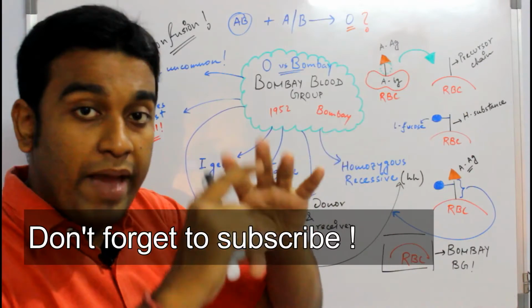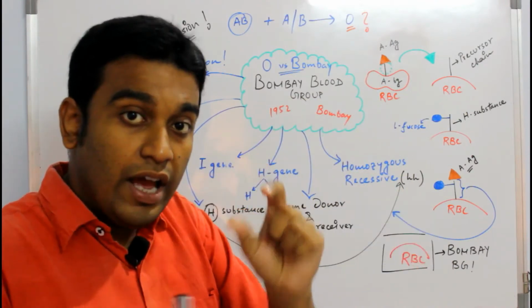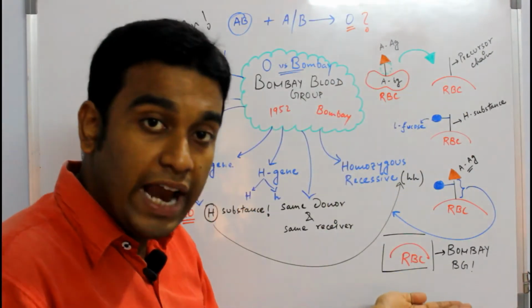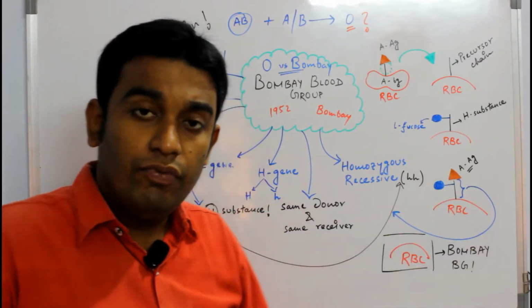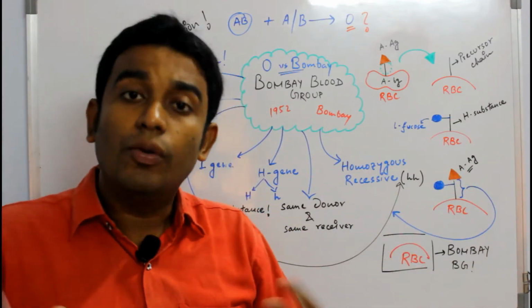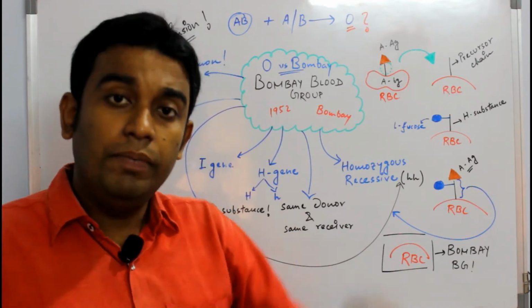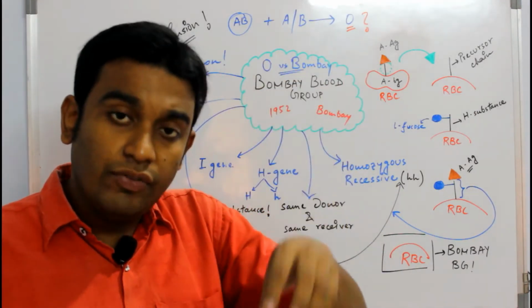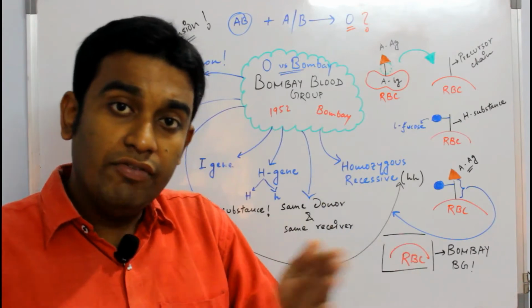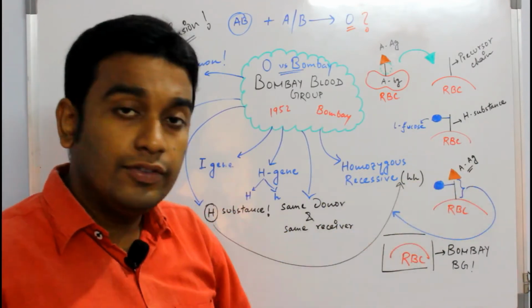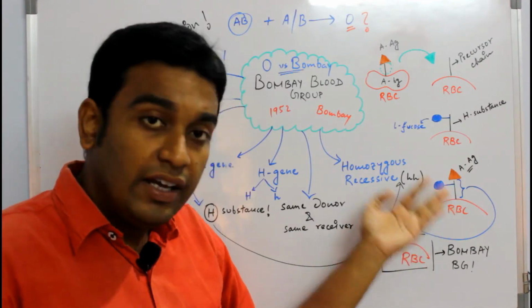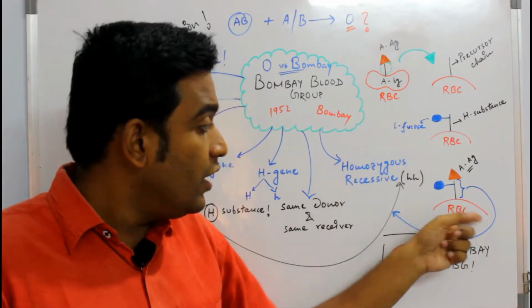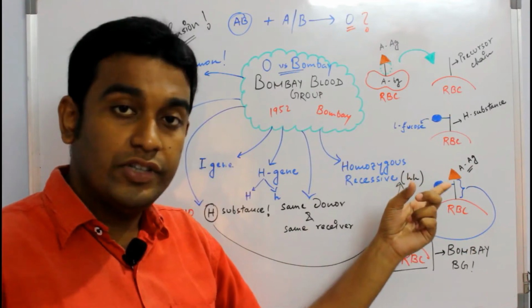I have magnified the structure, and we have understood that any antigen, irrespective of the type, whether it is A or B or both, will be attached to the surface of the RBC only via H substance. So you can say that H substance acts as a bridge between the RBC surface and the antigen.